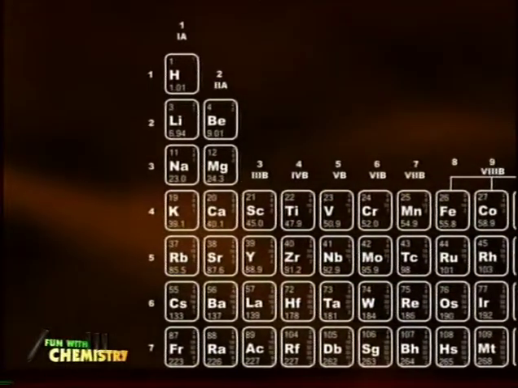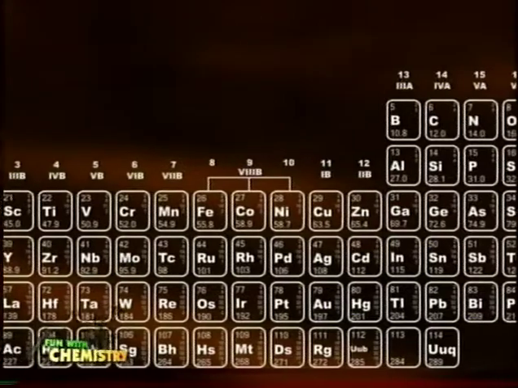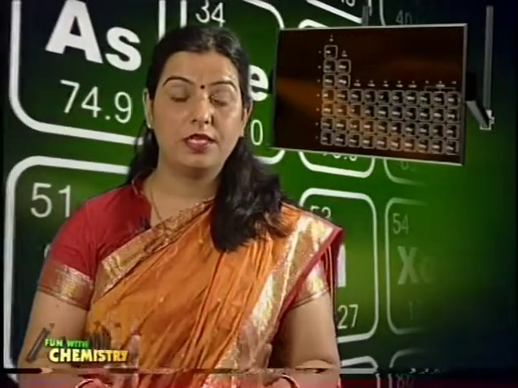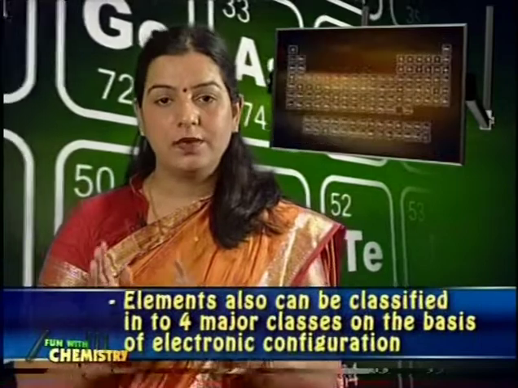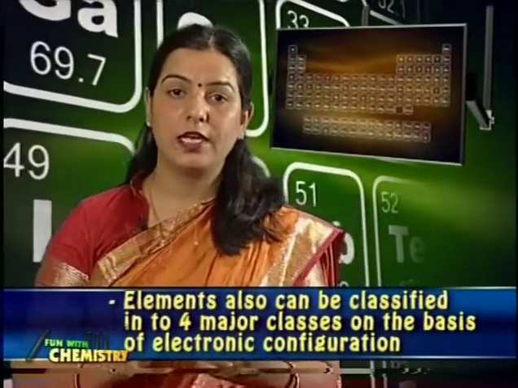This reveals that the first group is at the extreme left of the periodic table and the 18th group is at the extreme right. So it is clear that all the elements in a particular group have the same number of valence electrons and hence they have similar chemical properties.